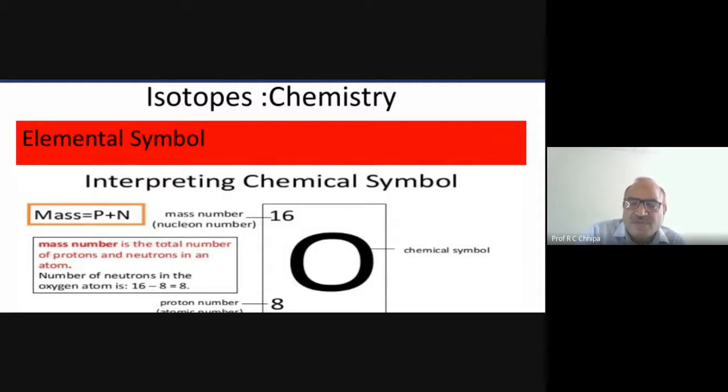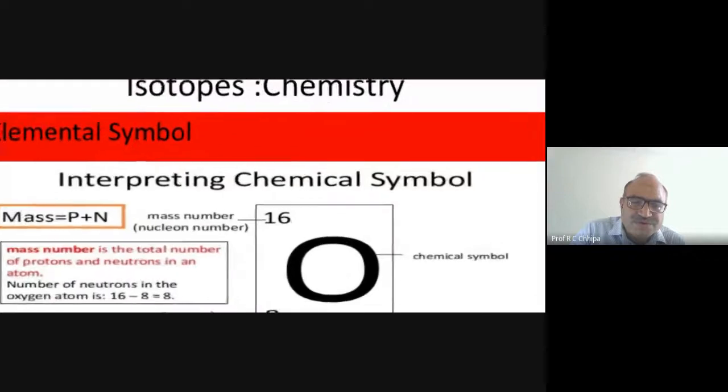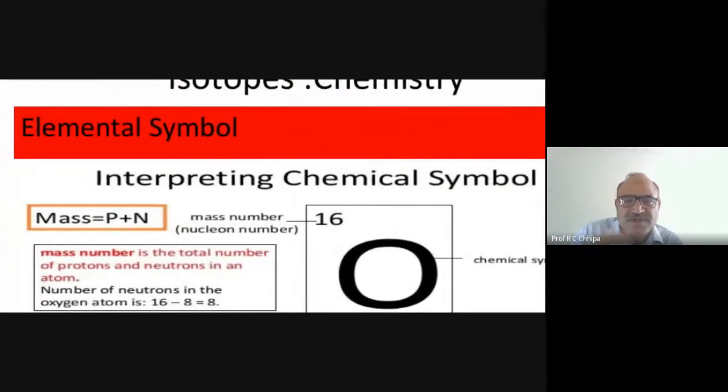Each nucleon is either a proton or a neutron, and the basic difference between them is the charge. Neutron has no charge, but proton has a plus charge. So mass is equal to the number of protons plus the number of neutrons. This one is the well-known oxygen 16.